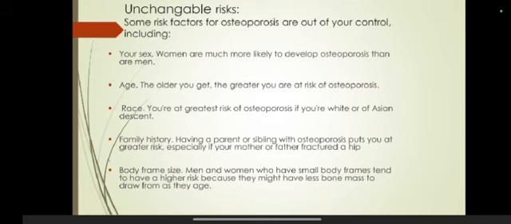Because after a particular time, what happens? Our body takes calcium from our bones. These were the unchangeable risk factors.